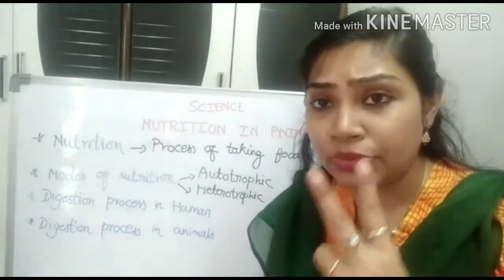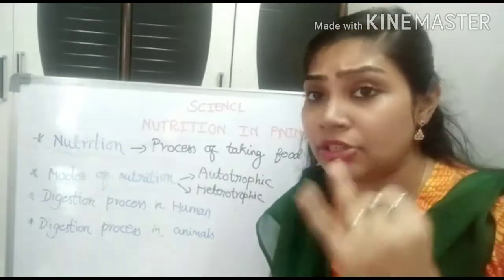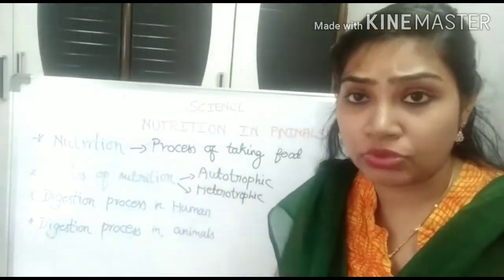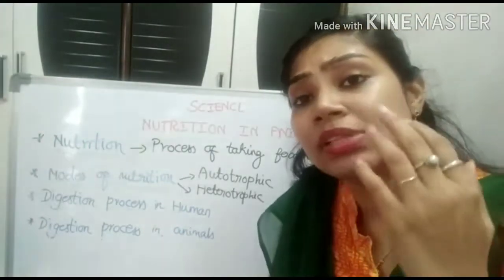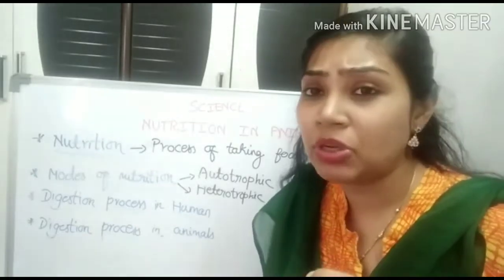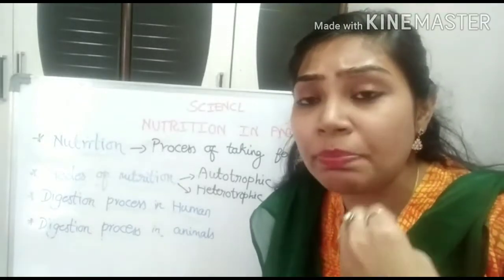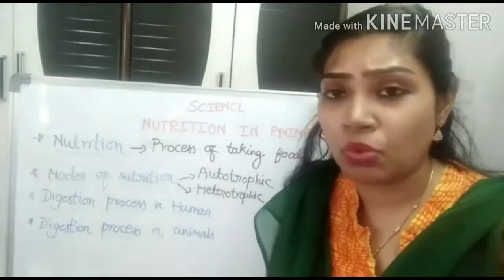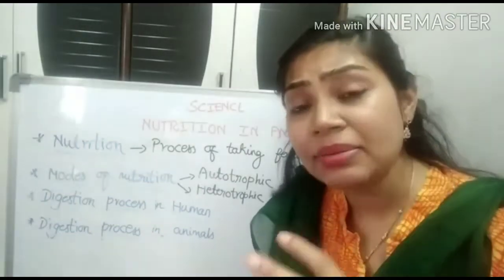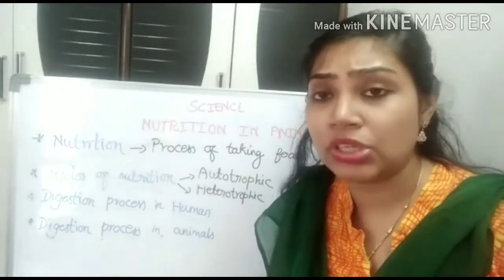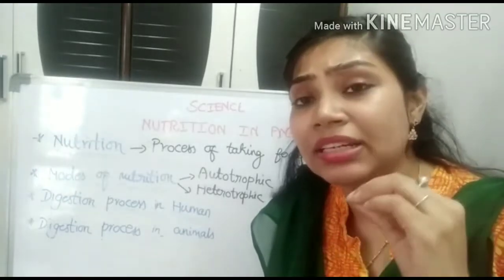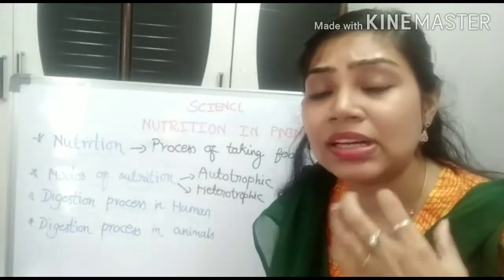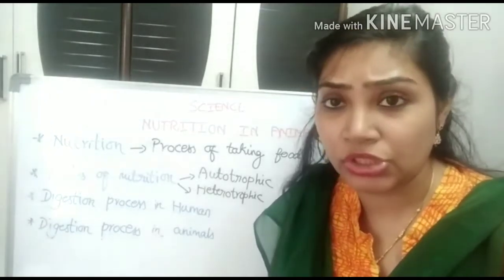There are two modes of nutrition: autotrophic and heterotrophic. What is meant by autotrophic mode of nutrition? Plants come under the autotrophic mode of nutrition because plants are able to prepare their own food. What is meant by heterotrophic mode of nutrition? Animals come under the heterotrophic mode of nutrition because animals depend on others for food. So human beings come under the heterotrophic mode of nutrition.